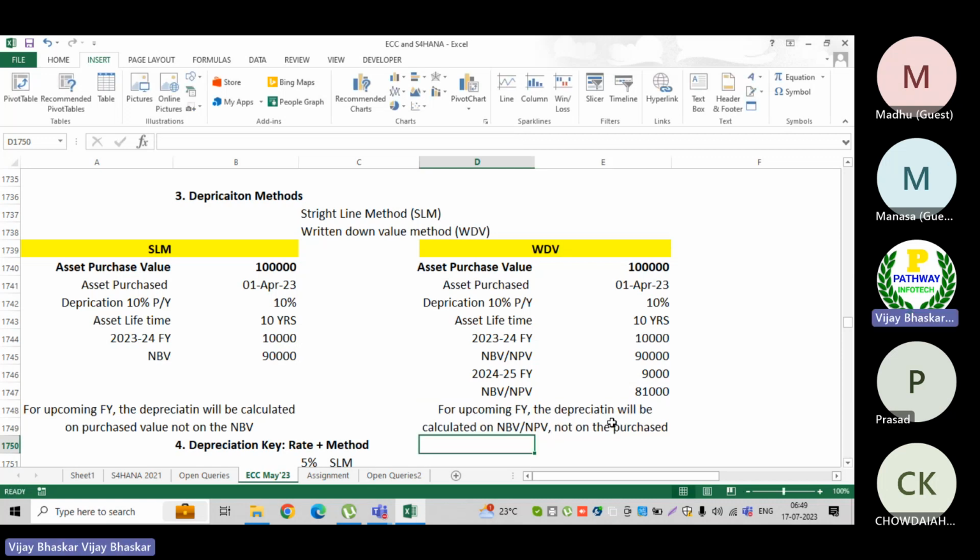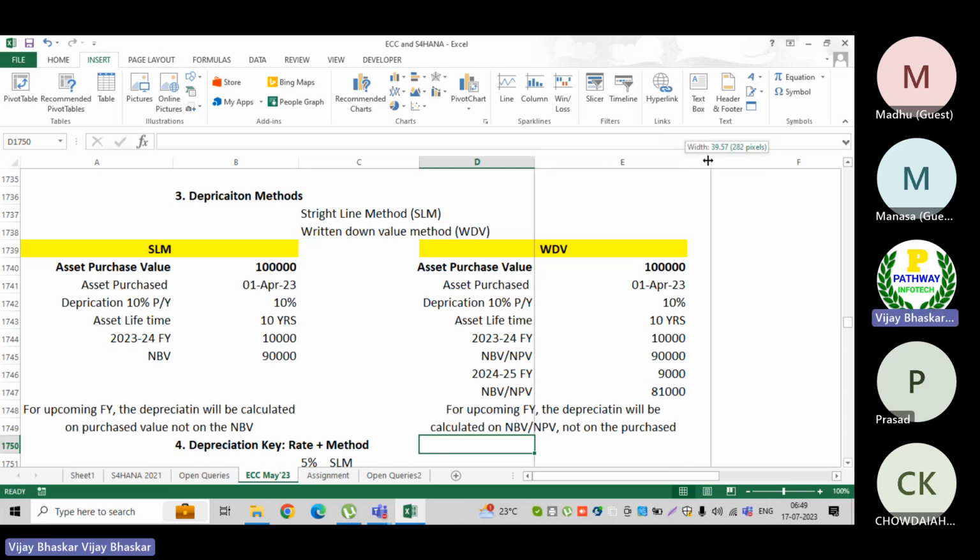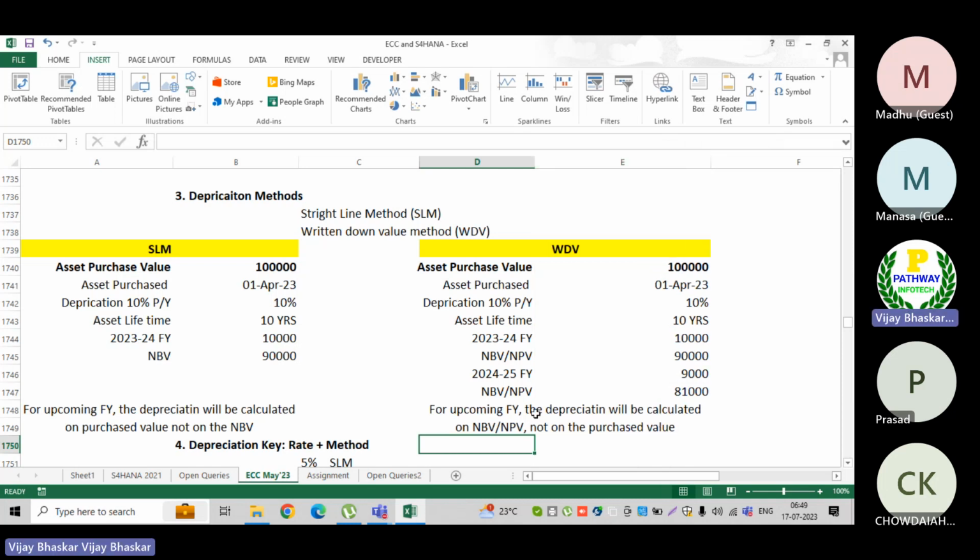Remember, this is important for you. So there are only two methods to calculate your depreciation: either you can follow the straight line method or the declining balance method.